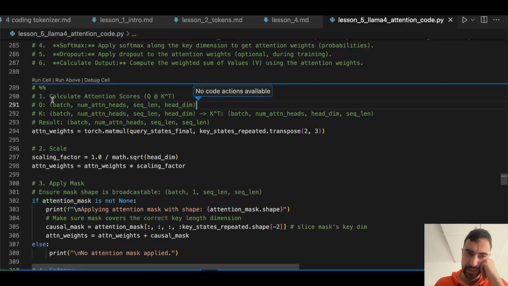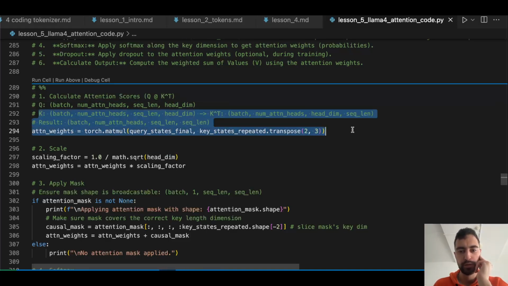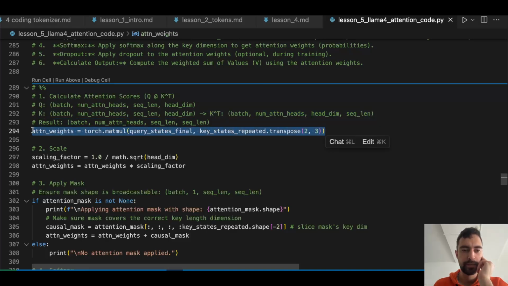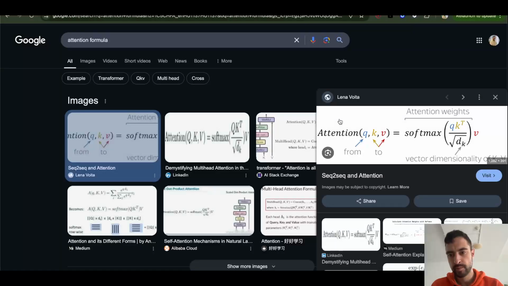Here we calculate attention scores. So we have batch, number attention heads, sequence length, head dimension, and we transpose this key. So that's gonna be it, attention weights, scaling factor. So we're just gonna downscale. You see here, you are dividing by square root of the number of dimensions.